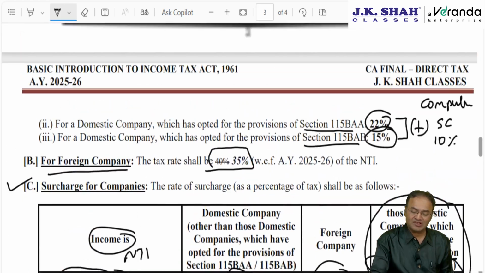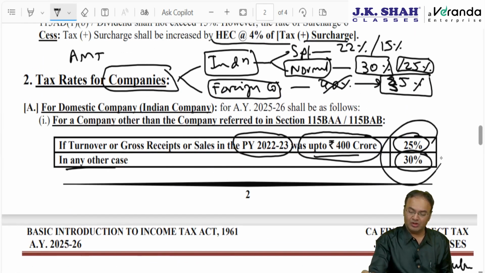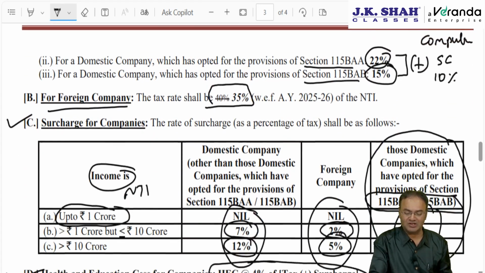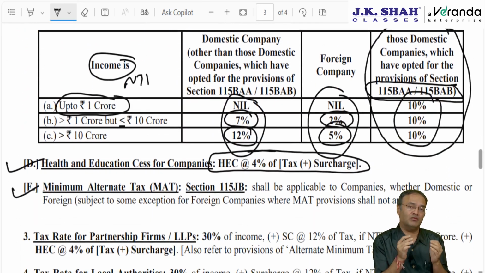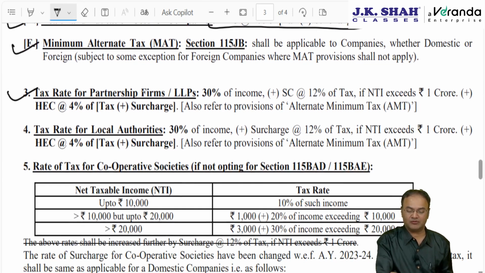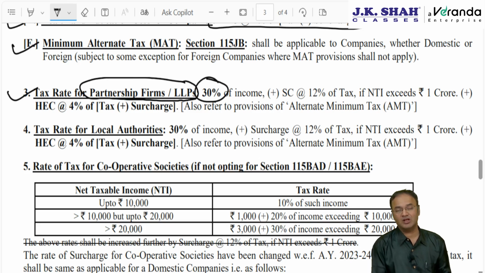These tax rates are for normal income, special rate. But when it comes to the MAT chapter, each and every income, whether normal income or special income, will be taxed at 15%. For partnership firm and LLP, firm includes LLP also, tax rate is a flat 30%.